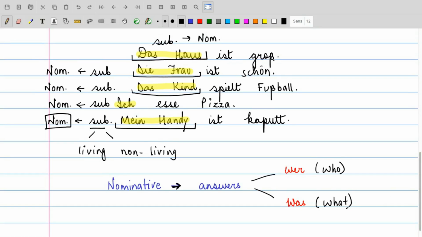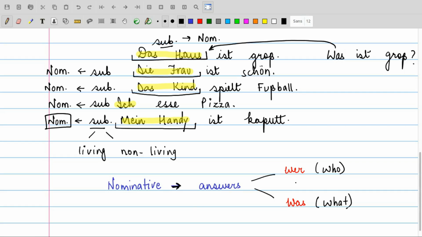The house is big. What is big? Was ist groß. What is big? So this was over here is being answered by the house. Therefore, the house is the subject in the sentence and the case it has taken is nominative.